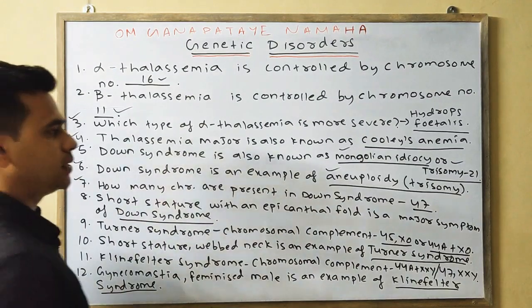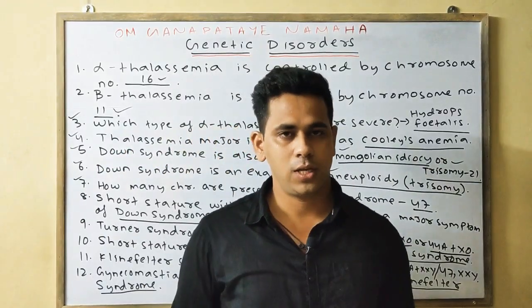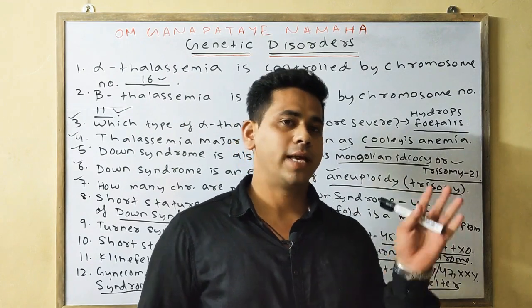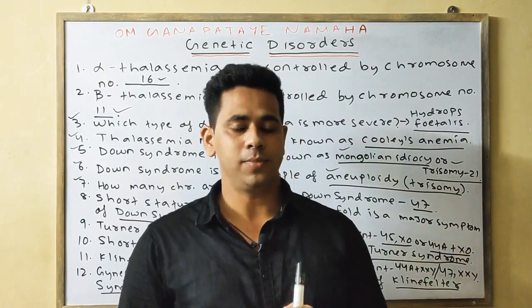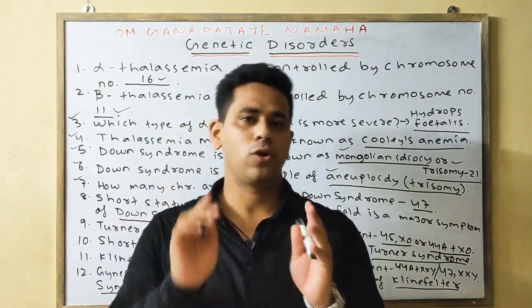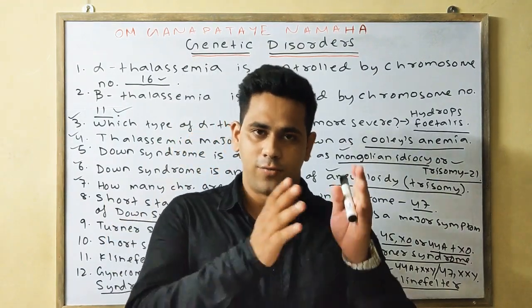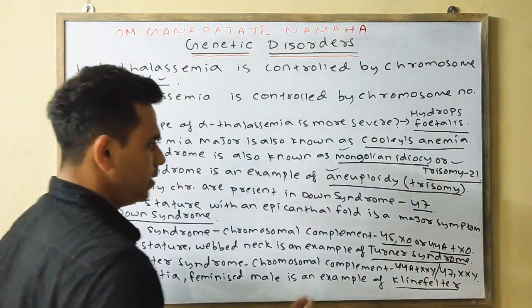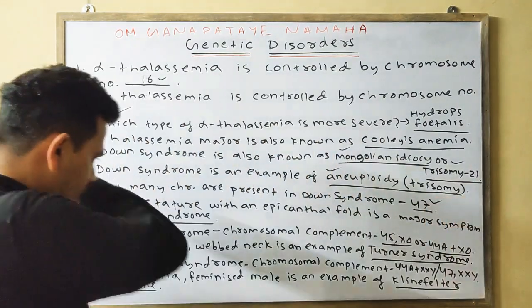How many chromosomes are present in Down syndrome? Generally 46 chromosomes are present, but in Down syndrome it is the trisomy case, 2n plus 1, means one extra chromosome is present. That is why instead of 46, the chromosome number in Down syndrome is 47.